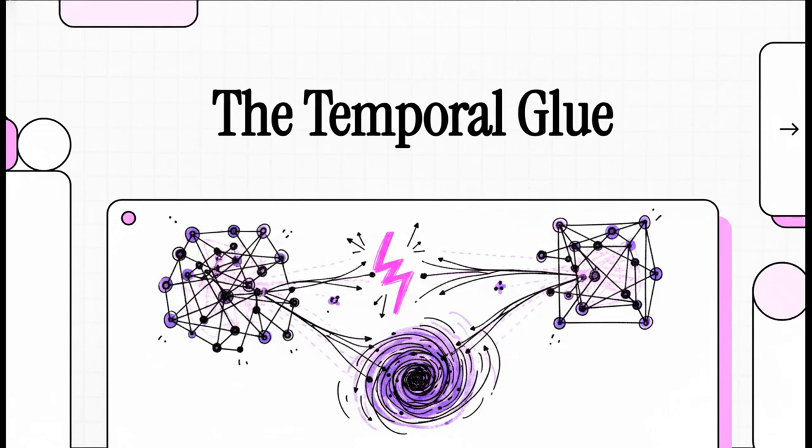And the craziest part? We're going to see how an emergent mechanism, something you literally interact with every single second of your life, gravity, actually acts as a cosmic software patch. It swoops in to save the very fabric of reality from just falling apart. Welcome to the temporal glue.